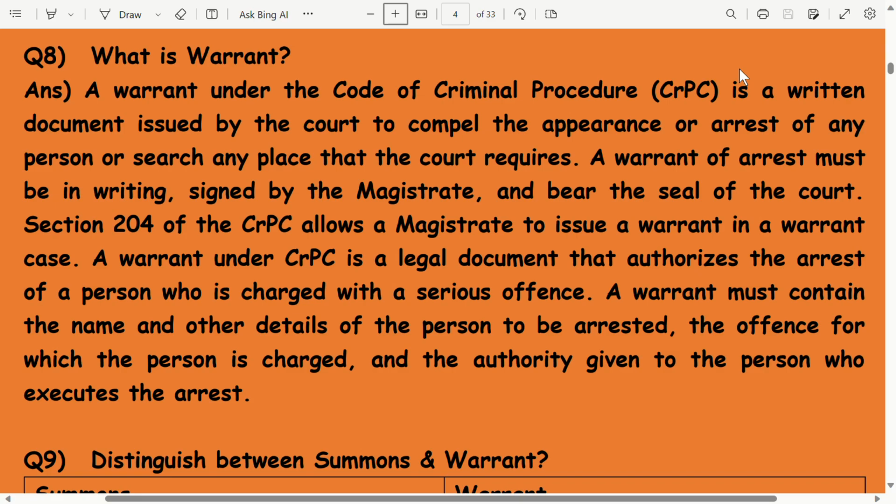A warrant under the CrPC is a legal document that authorizes the arrest of a person who is charged with a serious offence. A warrant must contain the name and other details of the person to be arrested, the offence for which the person is charged, and the authority given to the person who executes the arrest.